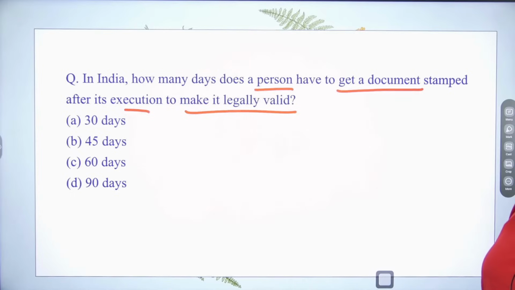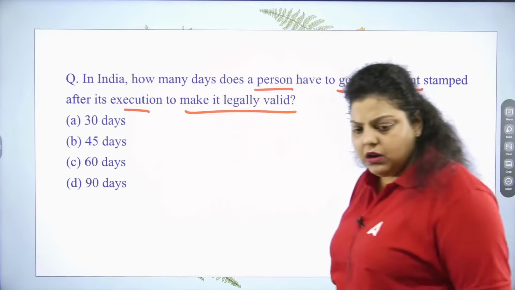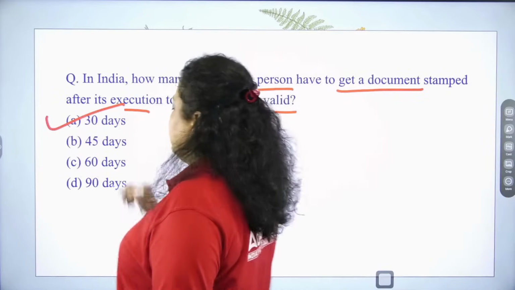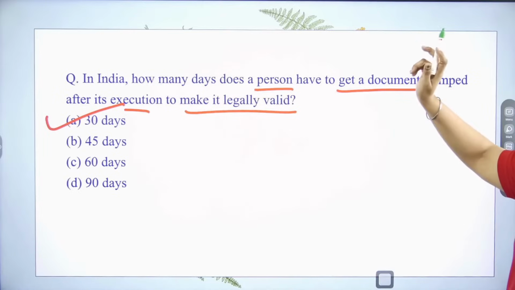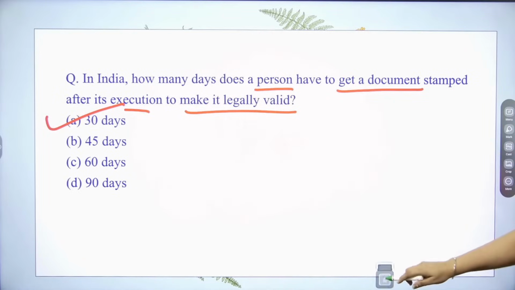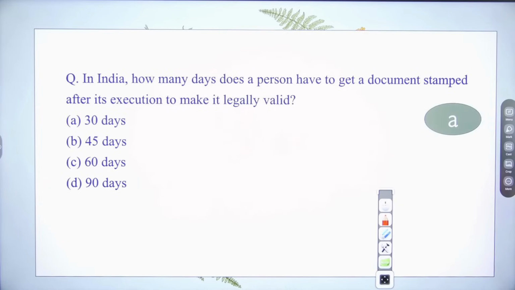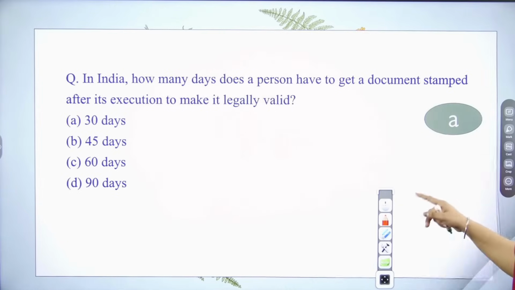Okay, D, you guys are saying 90 days. After 90 days it is required. No, 90 is a very long period. That's 30 days. After its execution to make it legally valid, a person has 30 days to get the document stamped. So the right answer will be A. Right answer is A.